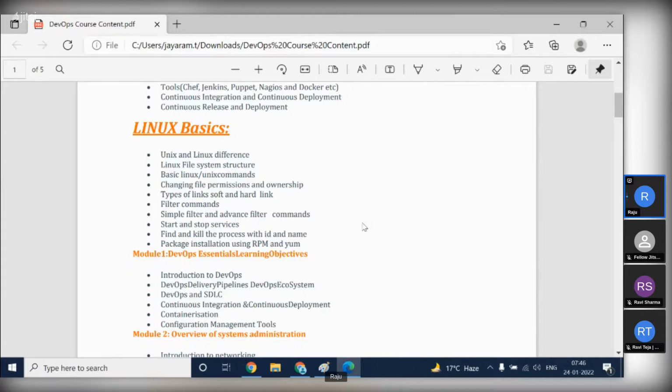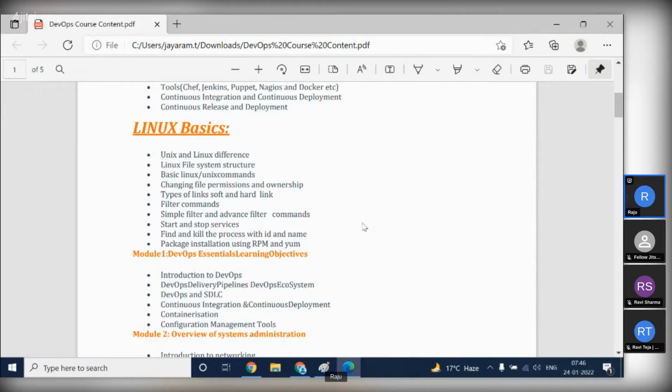Why I'm going to the Linux project first: Linux is a must for DevOps. Without Linux, if you join an organization as a DevOps engineer and you don't know how to access the server using Linux commands, then you will get stuck there. Then definitely your higher authority will doubt you. You have to know how to connect to servers, and how to connect from one server to another server using Linux commands. You should be familiar with everything. So that's why I will start first with a Linux project.